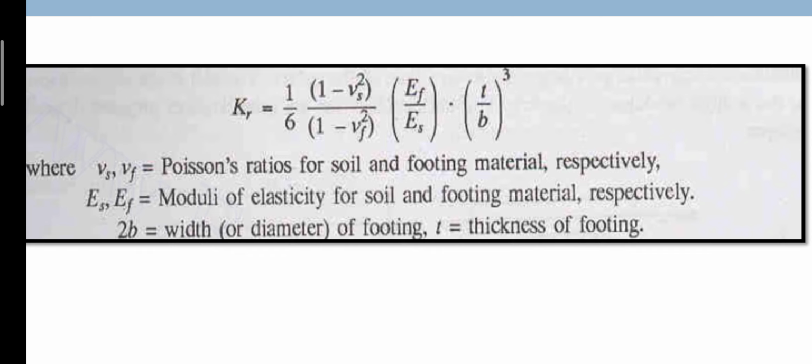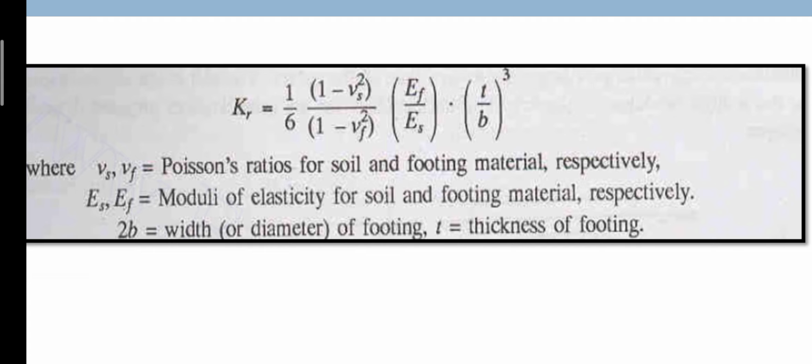Ef and Es are the moduli of elasticity, or Young's modulus. You might have studied Young's modulus. Ef is the Young's modulus of the footing, and Es is the Young's modulus of the soil. T is the thickness of the footing, and B is the width or diameter of the footing, the whole cube.